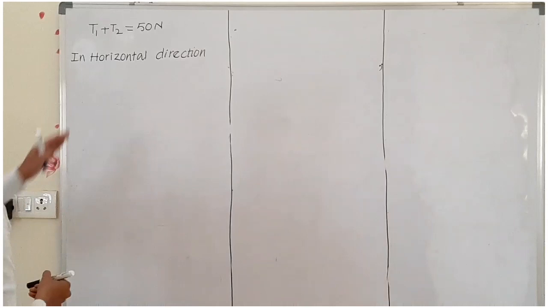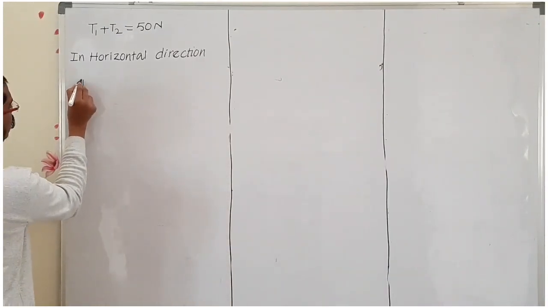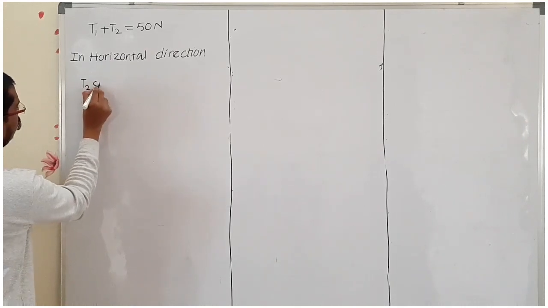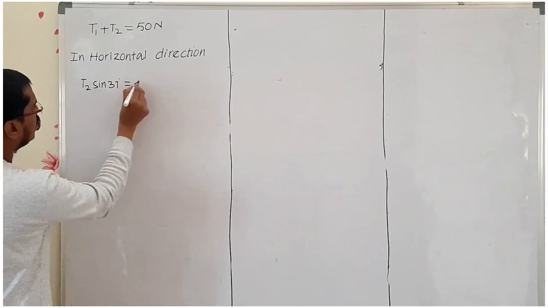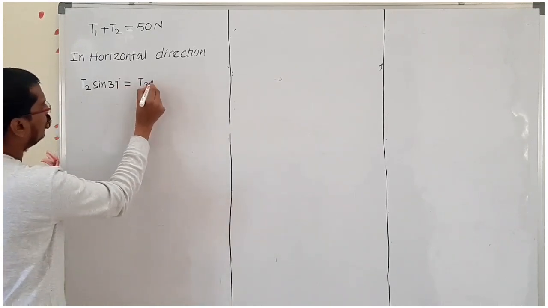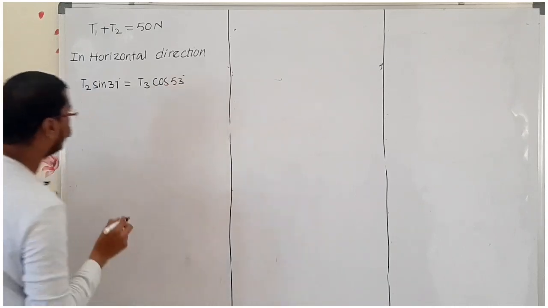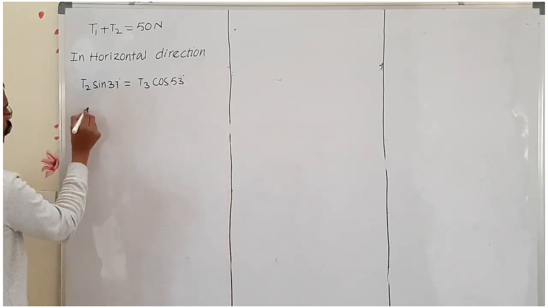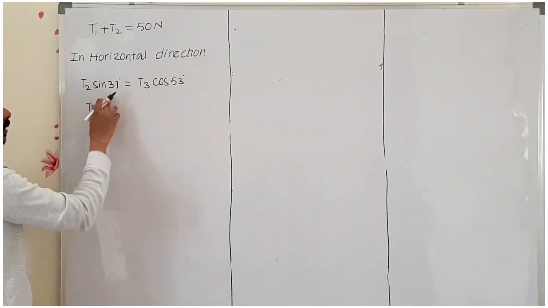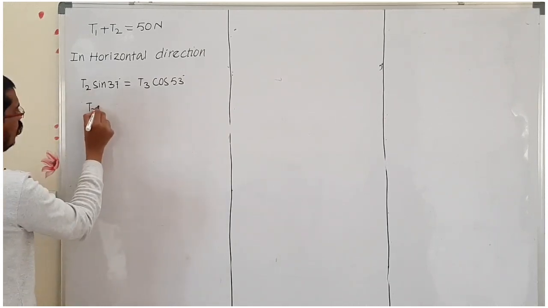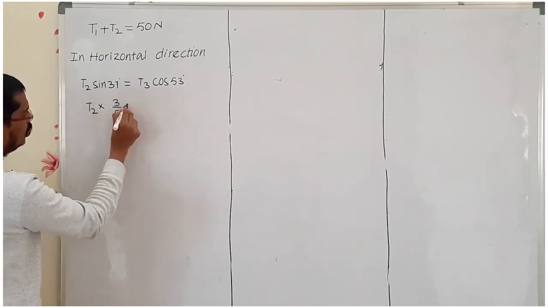Now we can find out in horizontal direction. In horizontal direction, T2 sin 37 degree is equals to T3 cos 53 degree. Here sin 37 value we can write as 3 by 5.